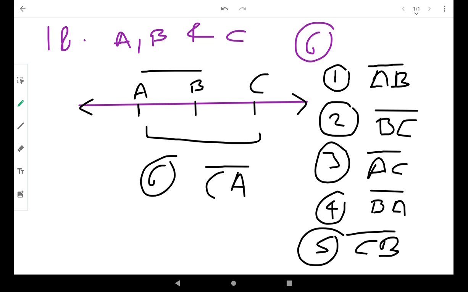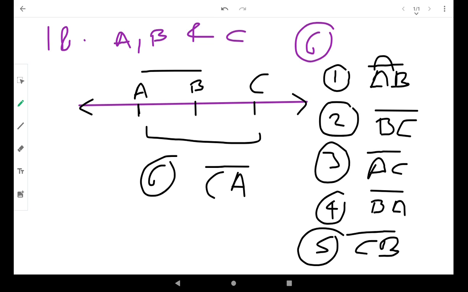So from this question, we have learned that AB and BA mean the same. You can shuffle these points or letters, but the meaning will be the same.